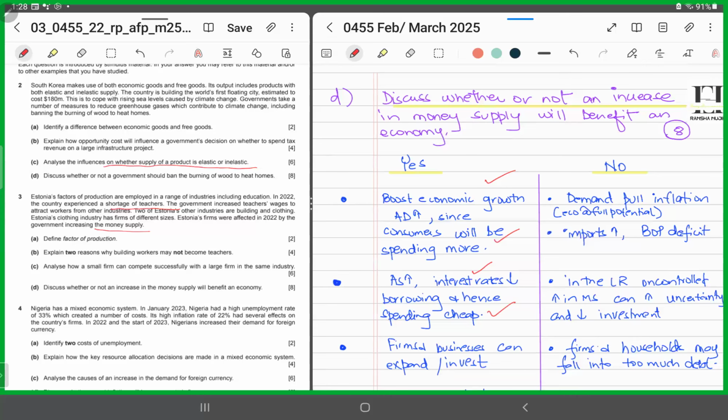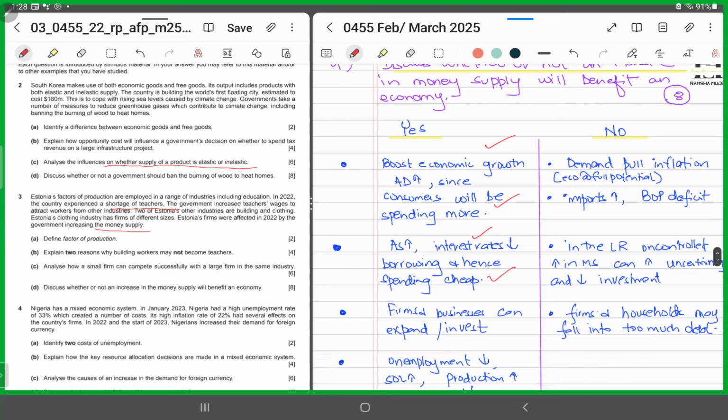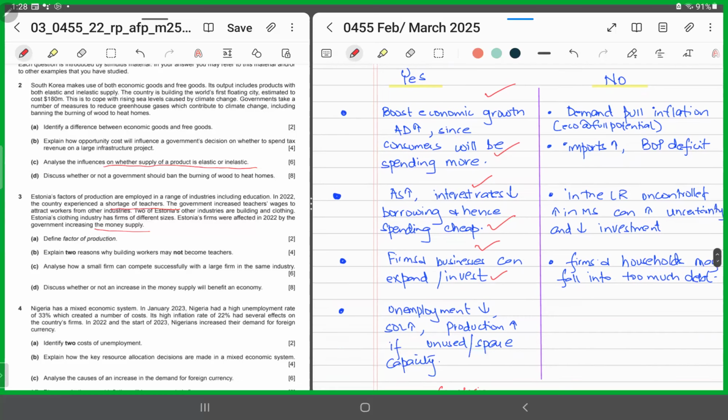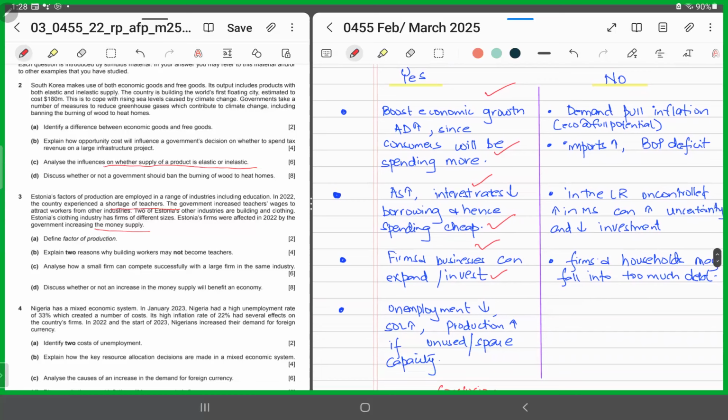So as a result, firms and businesses can expand and they can increase their production and invest in their production facilities. They can provide more goods and services. As a result, they will be demanding more labor and they will be employing more factors of production. So the overall level of unemployment is going to fall and the employment level is going to rise. So when the employment level is going to rise, people are going to get better off. The standard of living is going to improve. The production level is going to rise. Productivity level is going to improve.